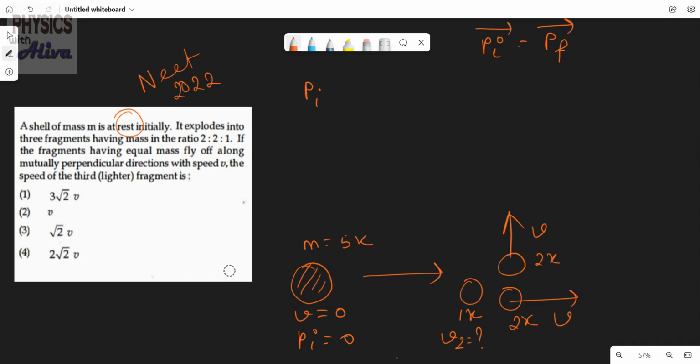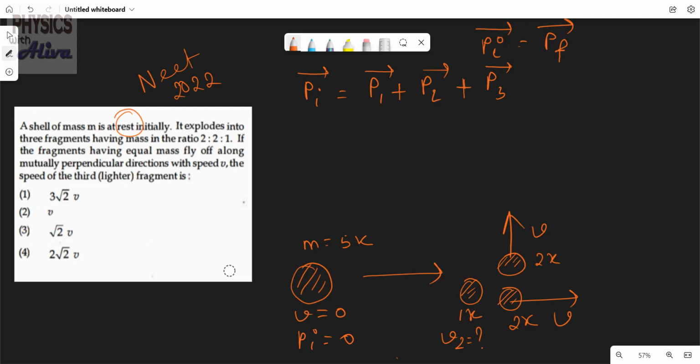Hence, Pi is equal to P1 plus P2 plus P3. P1 is the momentum of the first fragment, P2 is the momentum of the second fragment, P3 is the momentum of the third fragment.